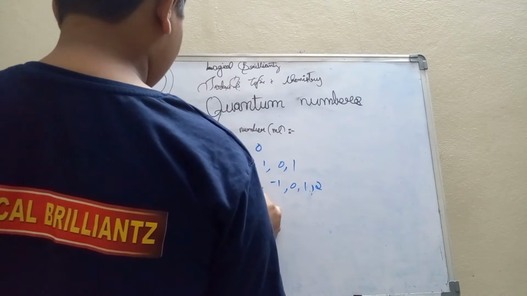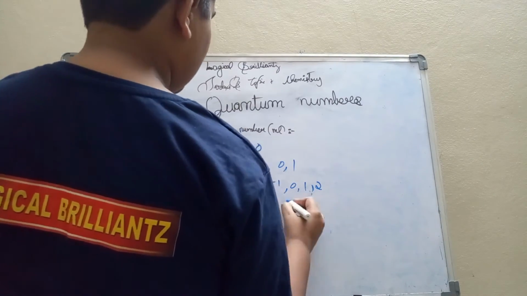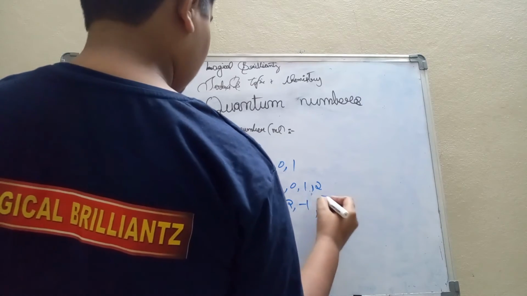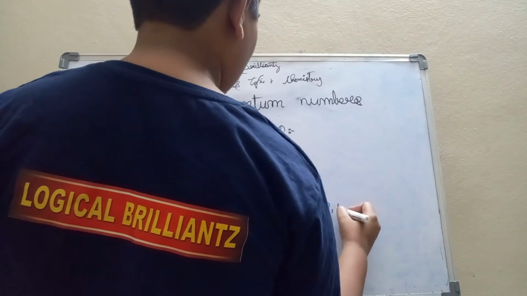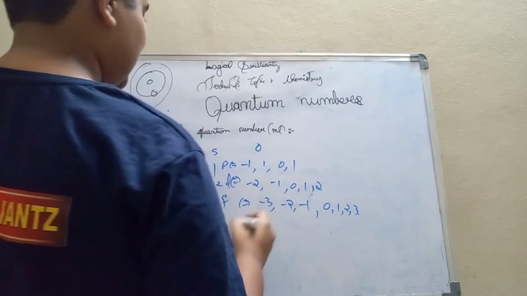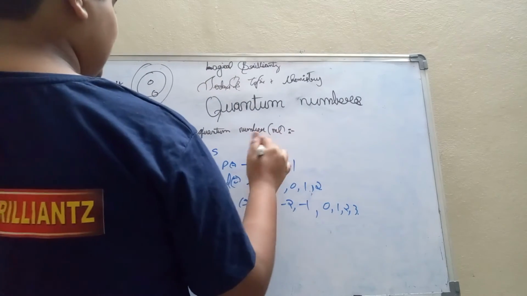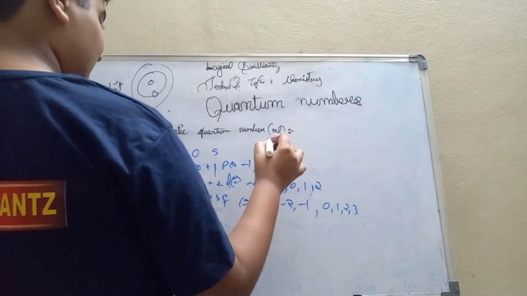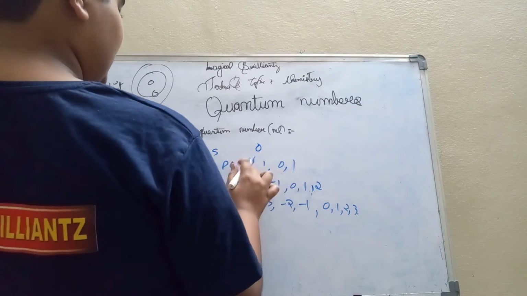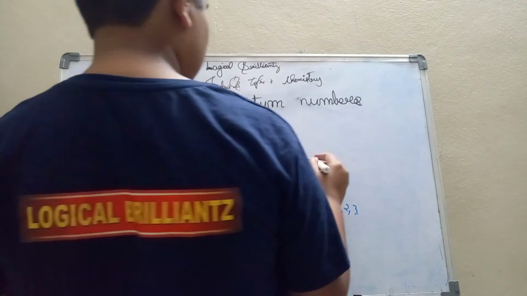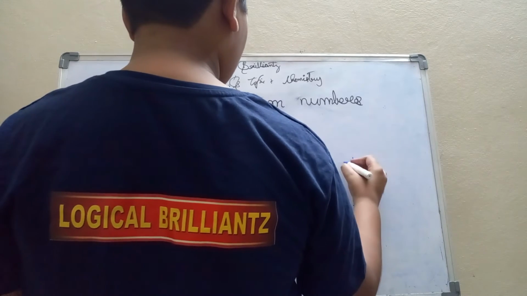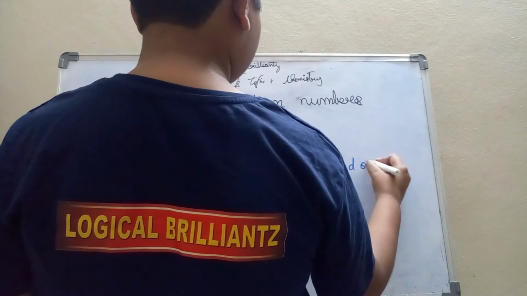And for minus 3 to 3, it is minus 3, minus 2, minus 1, 0, 1, 2 and 3. See here, 1, 2, 3, 4.